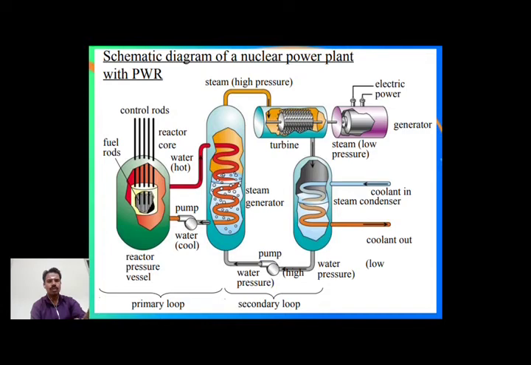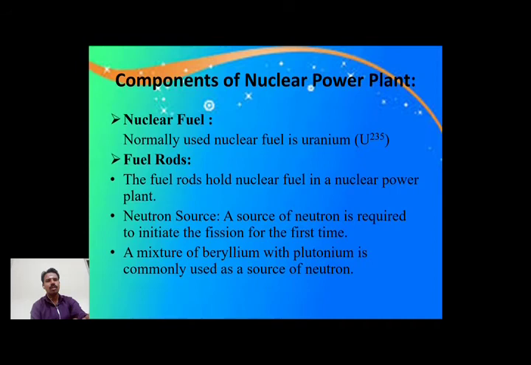Before that, it has two circuits. The primary loop circuit has a reactor and then boiler, pump, and the secondary loop. It also has steam generator, turbine, condenser, and then another pump. You can write the two separate circuits with two separate titles, and then list out the components. What are the components? It is a nuclear fuel. As nuclear fuel we can use uranium.